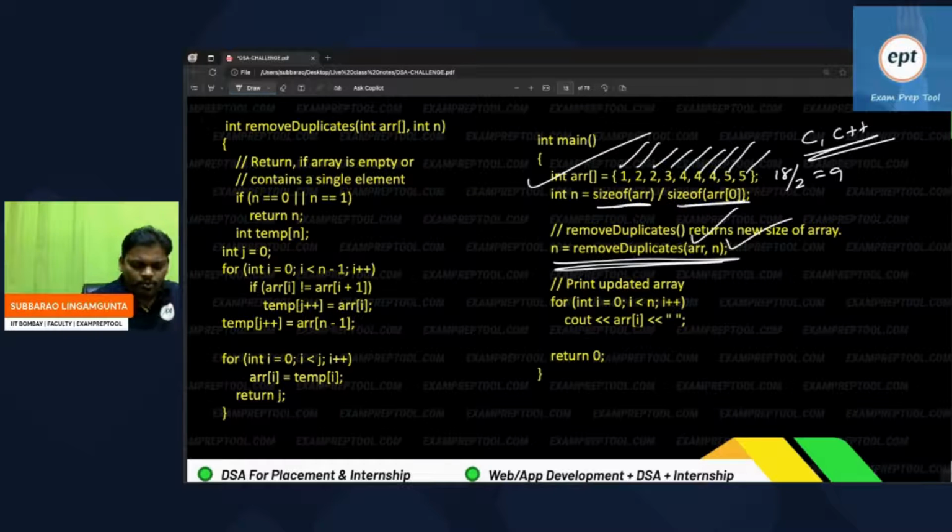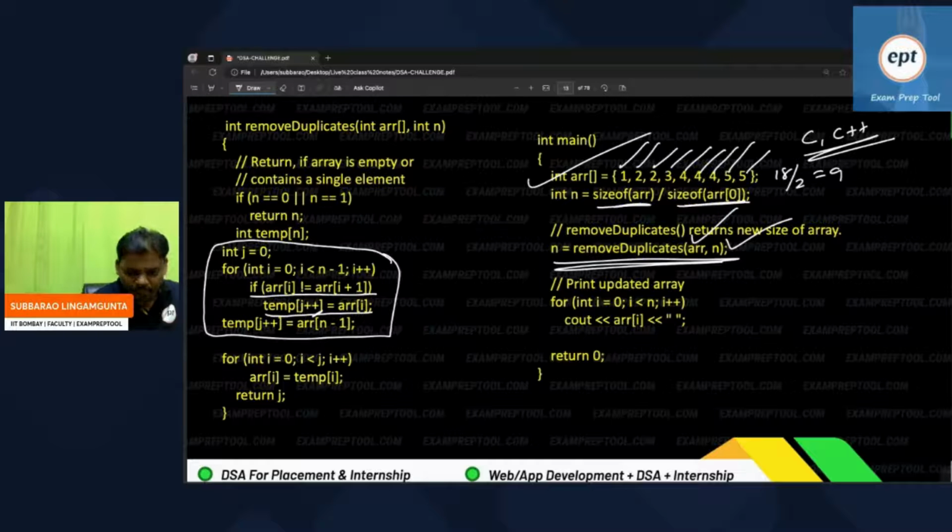Come here. So in this function, if you observe, same story, whatever I said. Whenever consecutive elements are not equal, then only store in the temp array. This is a post increment. After this line is over, you increment. Next, at the end of this for loop, you have to store the last element in the temp array. Now lastly you are printing the temp array.